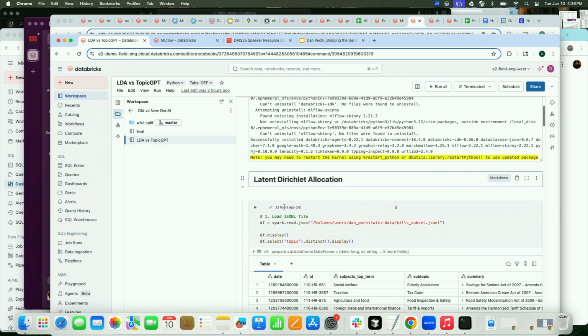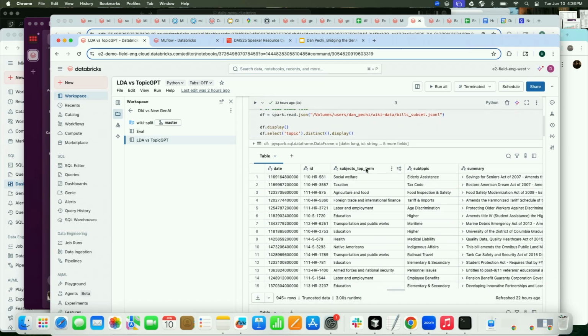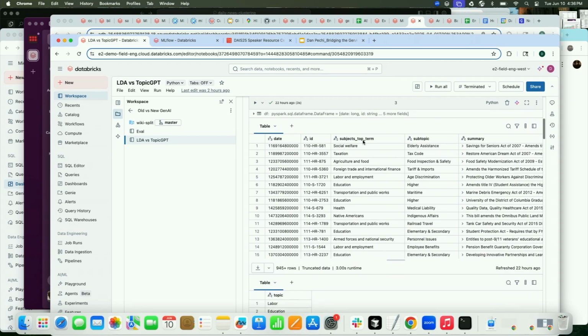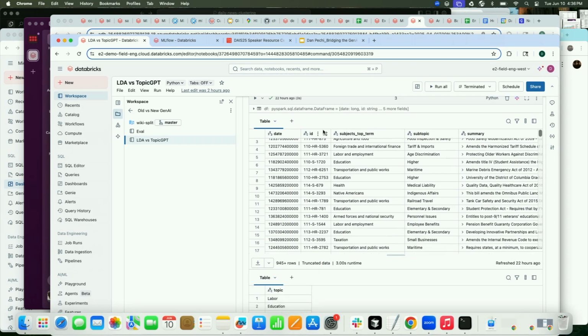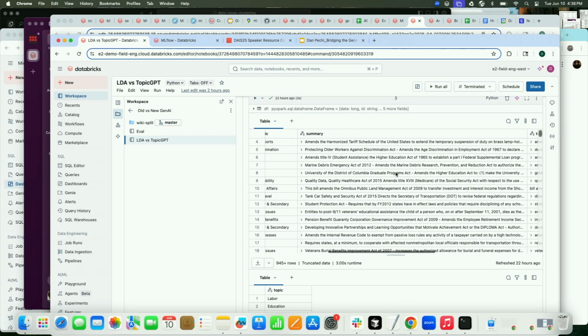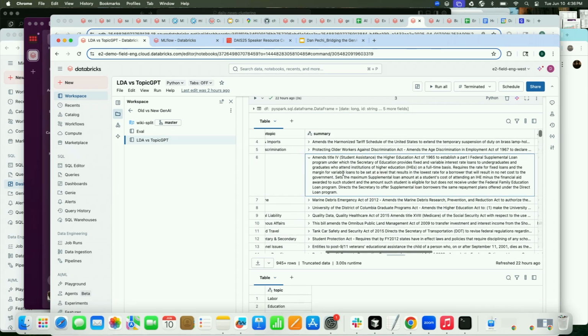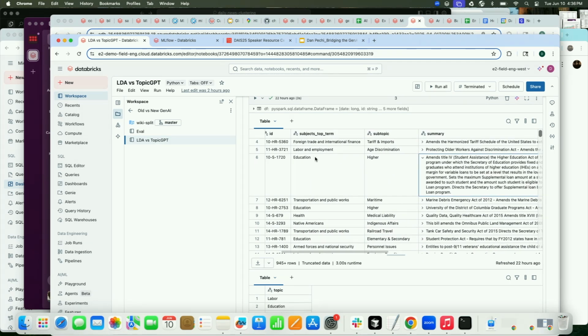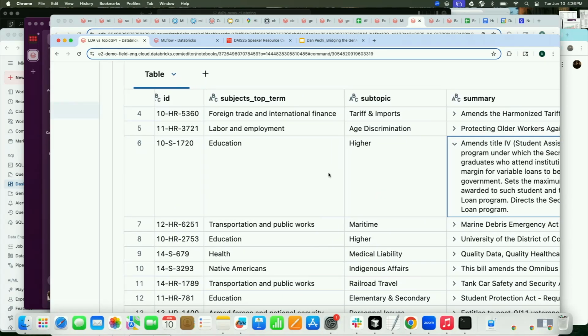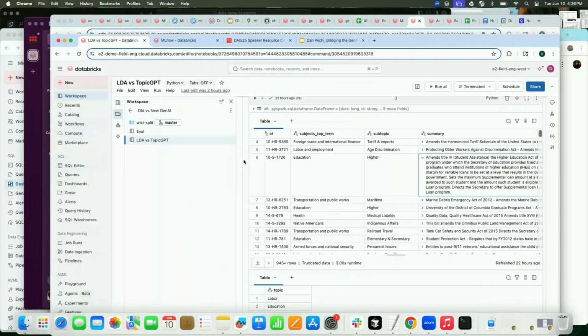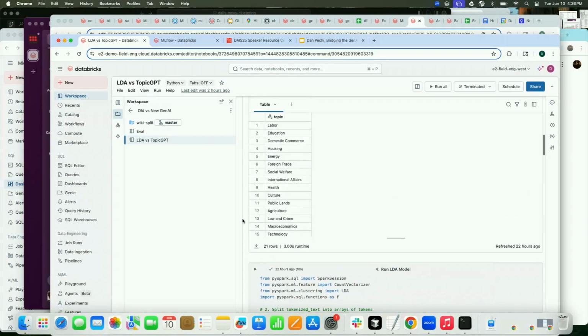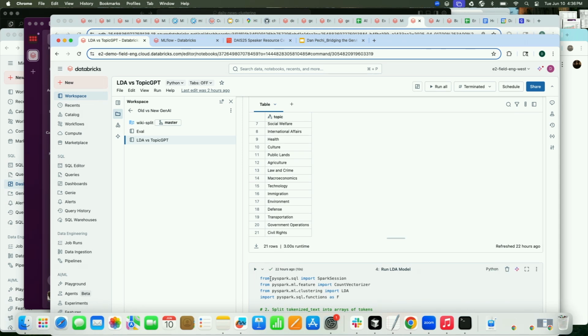Let's see what LDA looks like. We're going to load in this data set. I think it's on congressional bills, or House bills. You can see the information here. It talks about what this actually is about. And I think our ground truth topic is going to be the subject top term here, right? So this is about education, apparently. And we actually have 21 different topics that we'll try to classify this into. For anyone who's done LDA before, you're probably already going like, oh God, this is not going to go well, right?